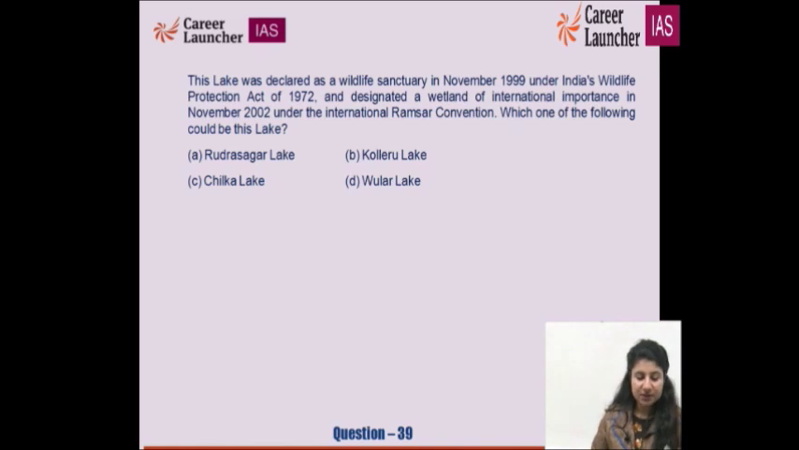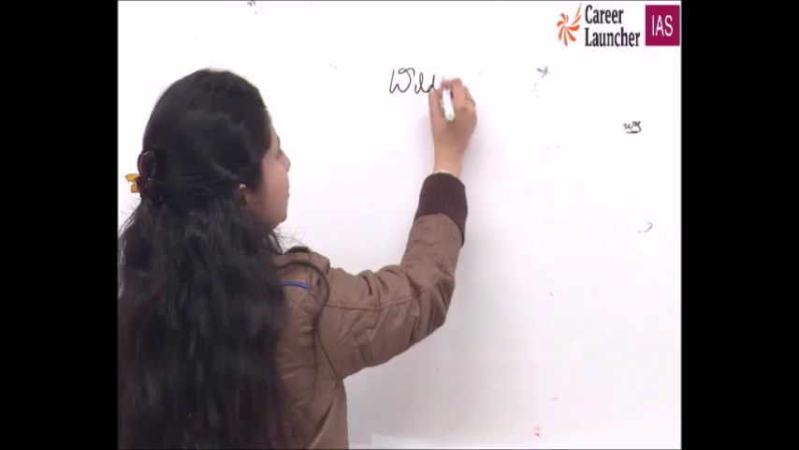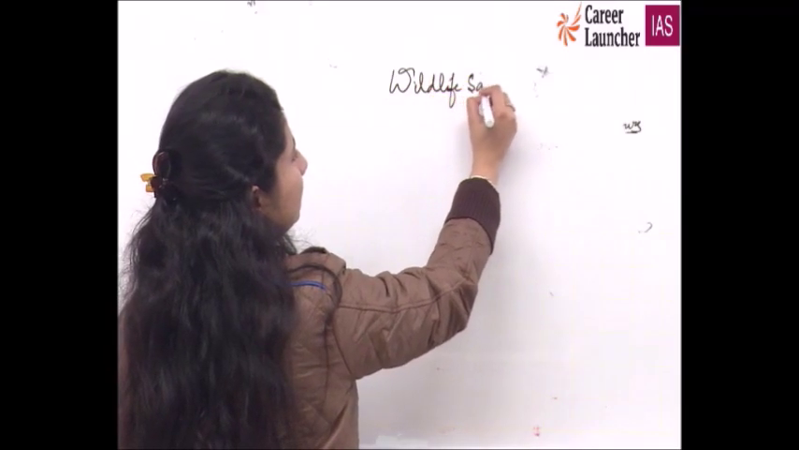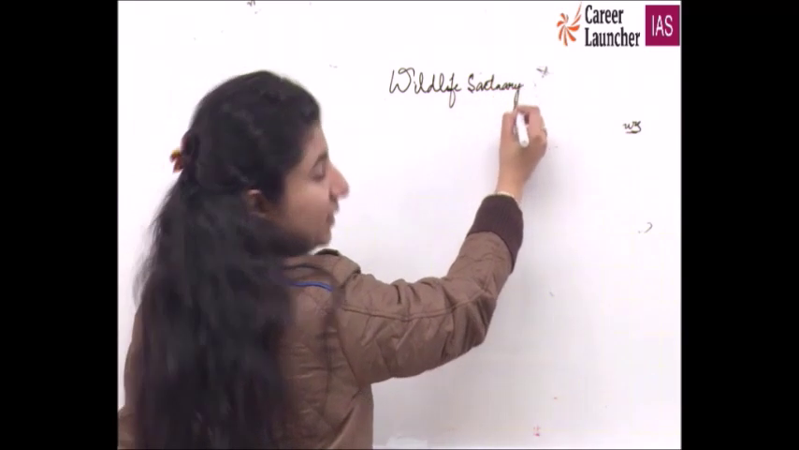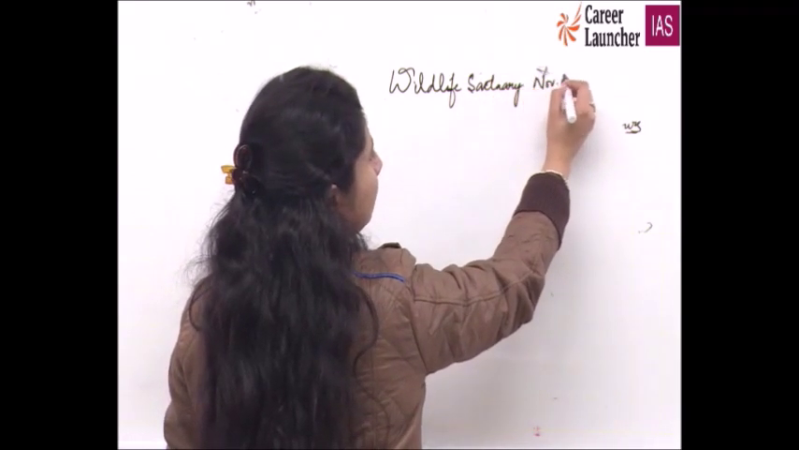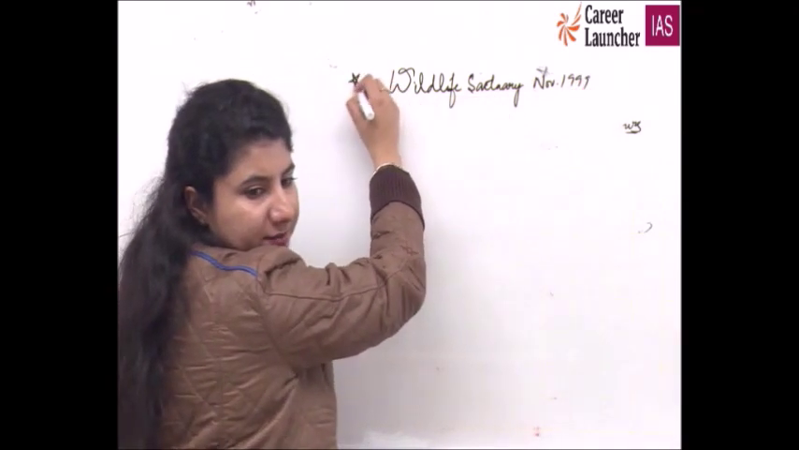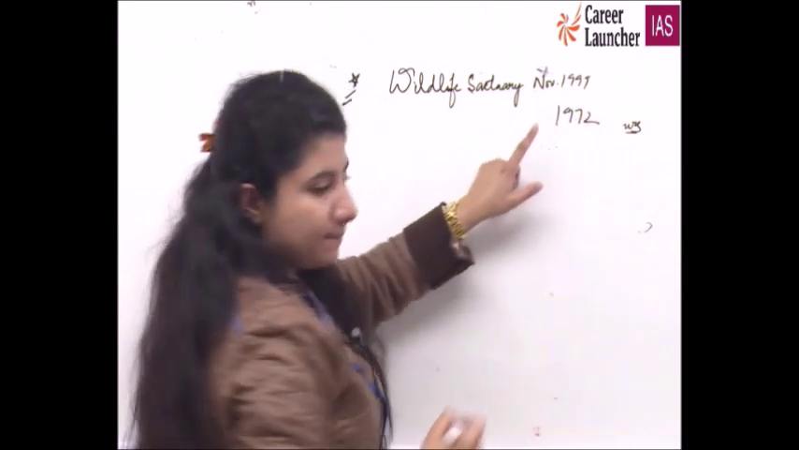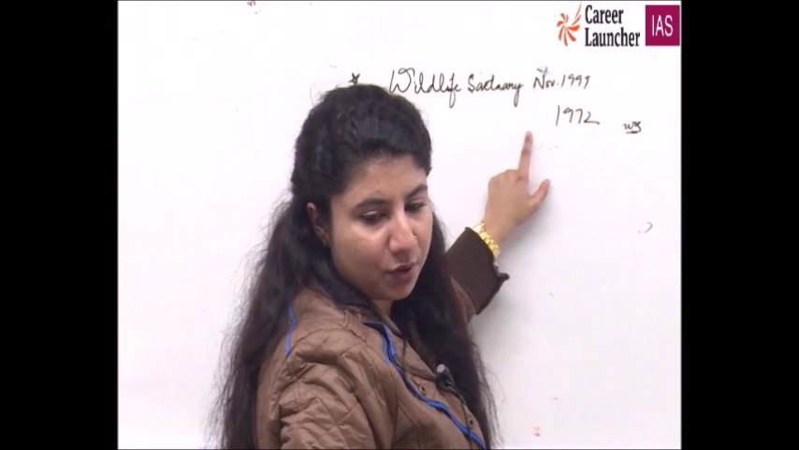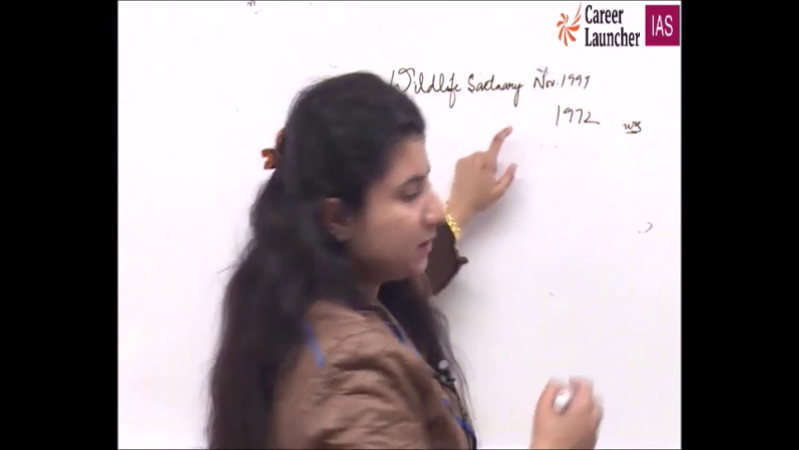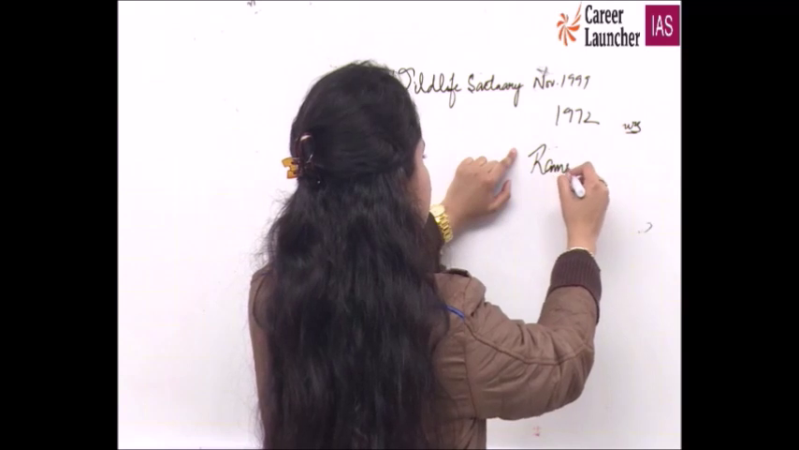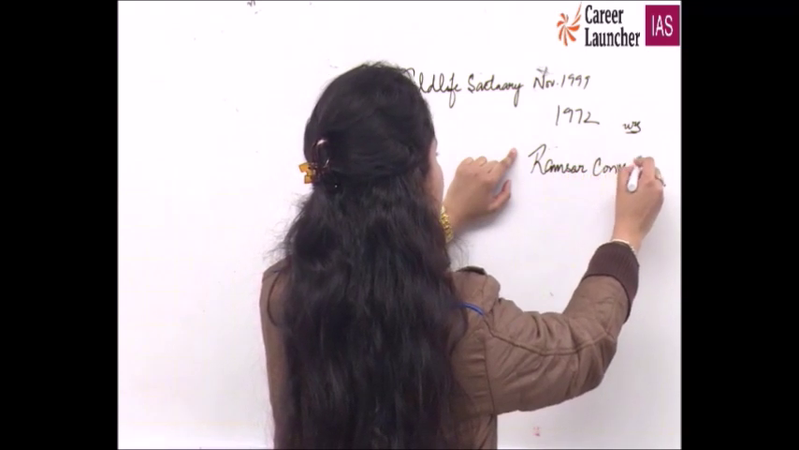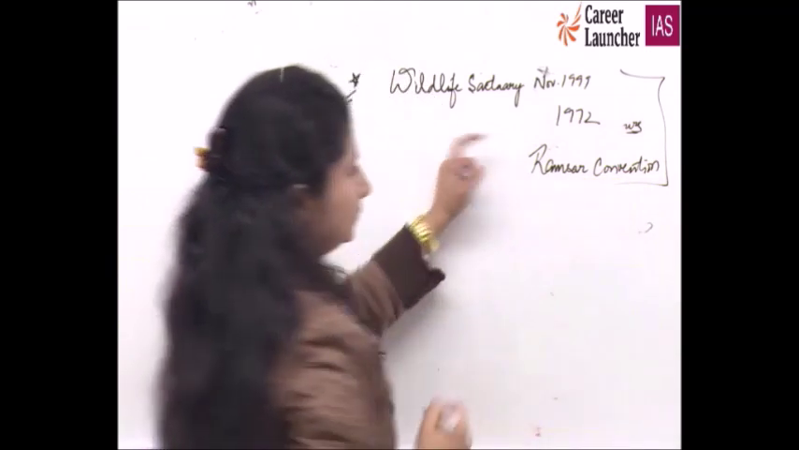So this complete question itself is sufficient information for you to remember about Koleru Lake. This lake was declared as Wildlife Sanctuary in November 1999. What was it? Wildlife. So questions should be read very carefully. Number 1, Wildlife Sanctuary in November 1999, and it is also under India's Wildlife Protection Act of 1972. Plus, it is also a wetland of international importance and is part of Ramsar. Three points you have derived about Koleru Lake. Very important. B for Bombay, Koleru Lake is the right option.